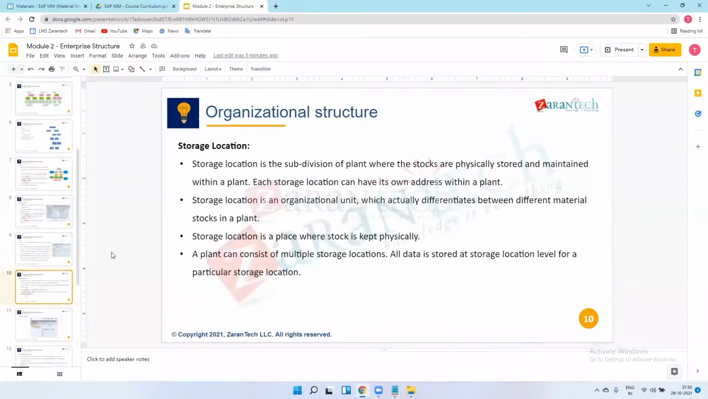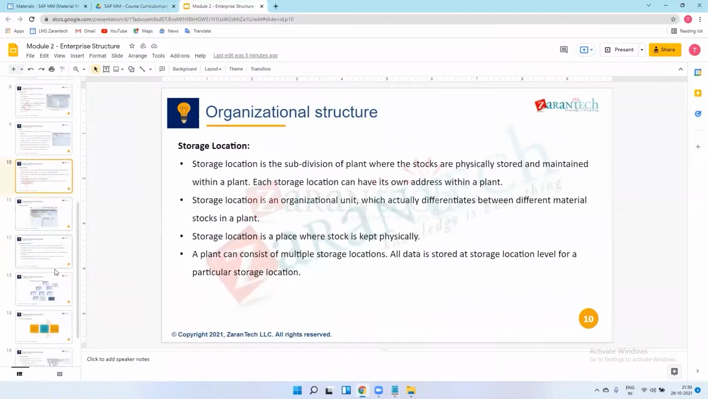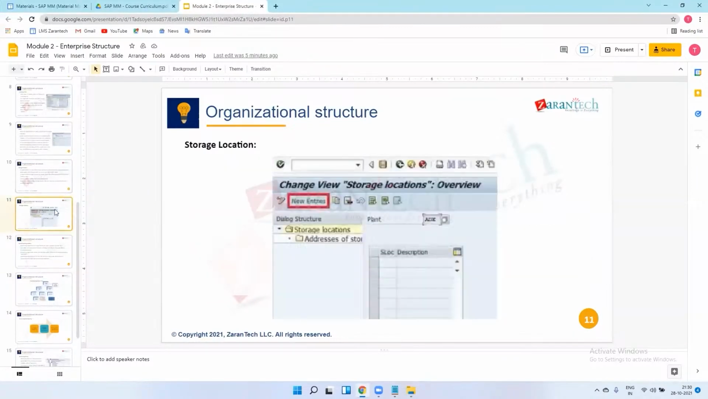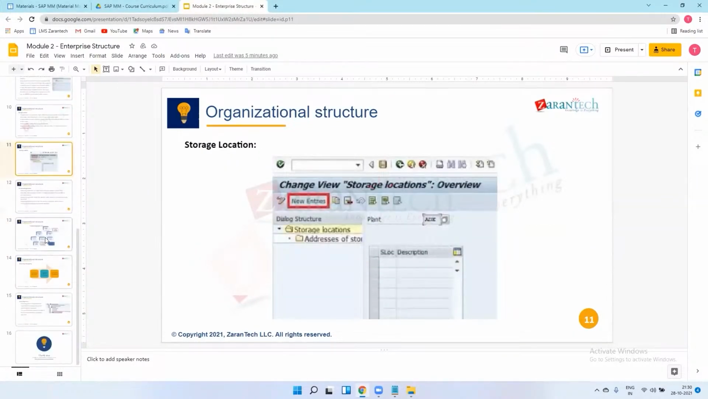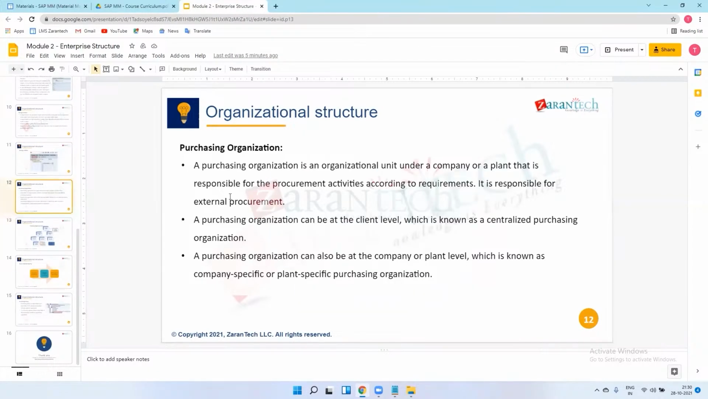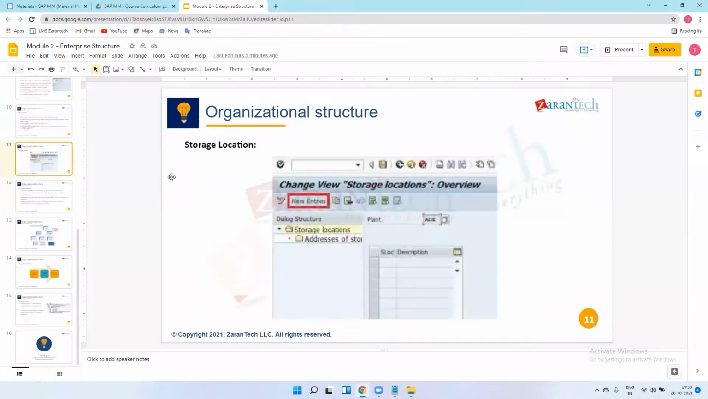Next, storage location. Today I will explain only storage location. In the next session, we'll start with purchasing organization. Only one is left, purchasing organization. I will explain that, and immediately start the practical in the next session.